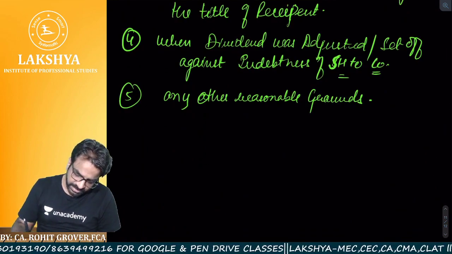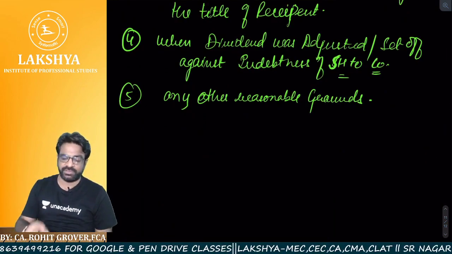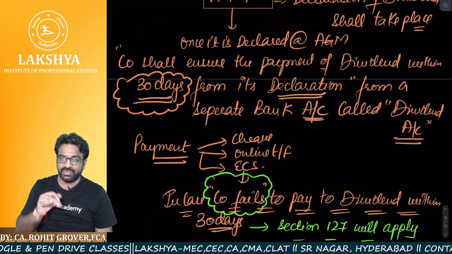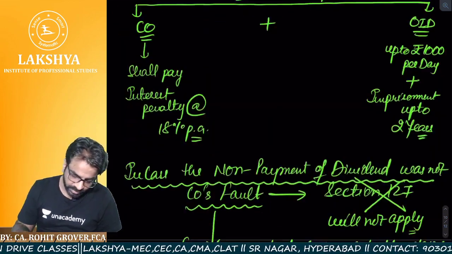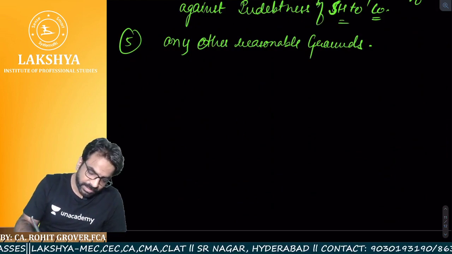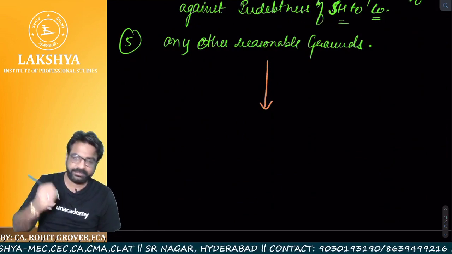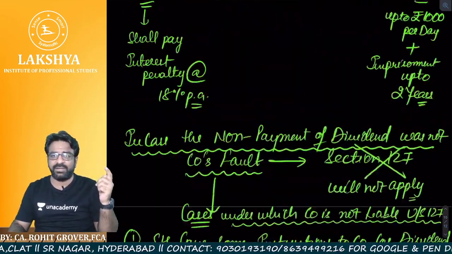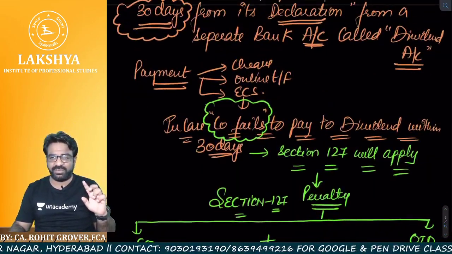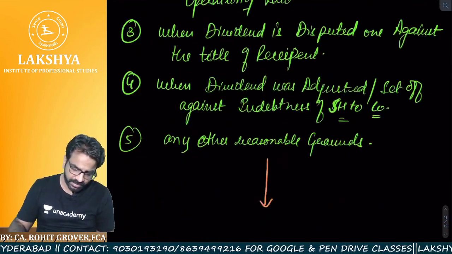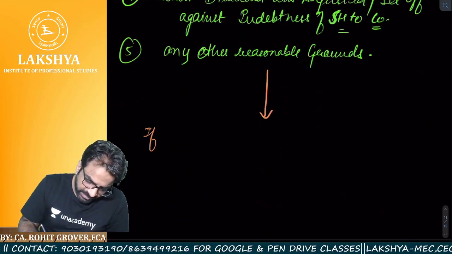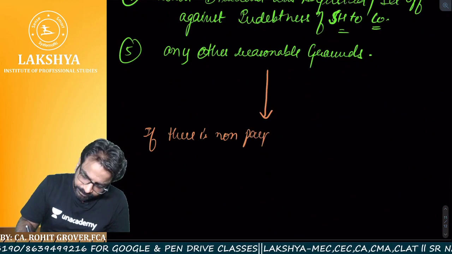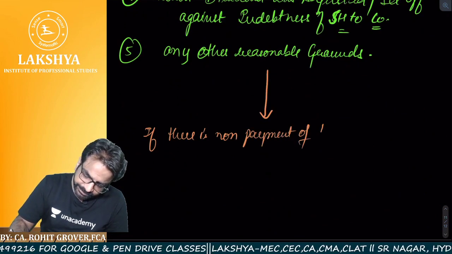Now let us again continue from the same thing. So where were we? So dividend is not paid completely, so section number 127 was applicable to you. Now see, let me complete it from here. Again, we are going through a process. So let's continue from the same color. So in between section number 127, I told you, let's continue from the same thing. If there is non-payment of dividend